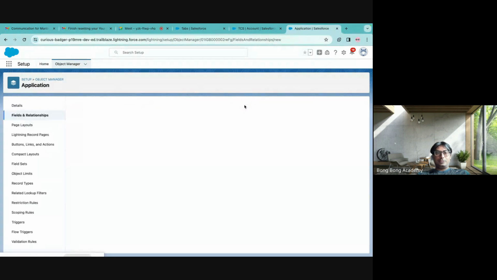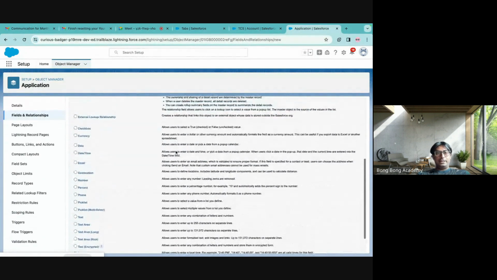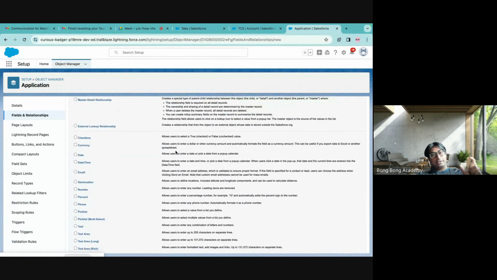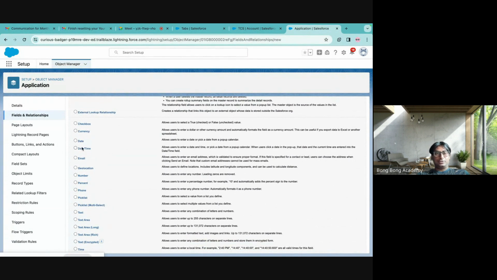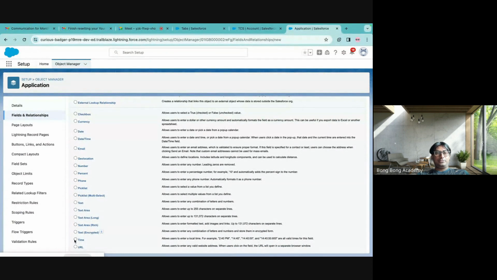Okay, you can create other fields. Date time means it will also have a time factor along with the date. Time is only just time field, wherein you just give the time of the date. Email will be email field. Geolocation is actually latitude and longitude, which you can use to show the location in a Google map. Number field is a decimal or normal plain number field. Percentage values, phone numbers. Pick list is interesting.